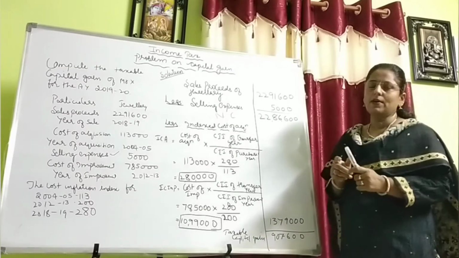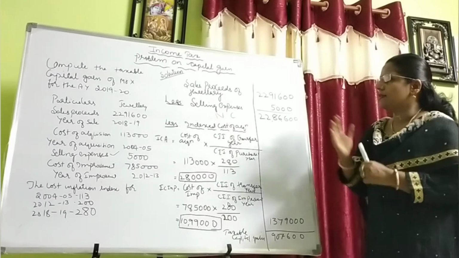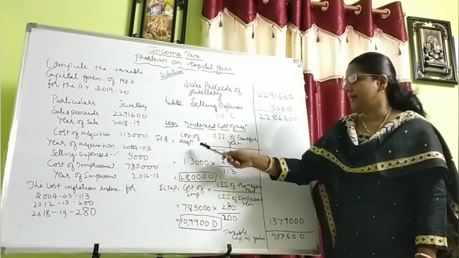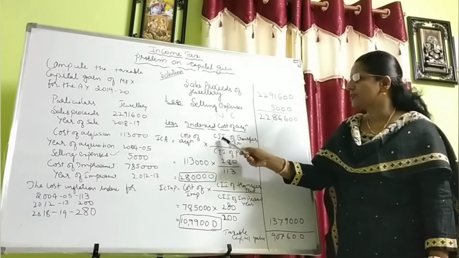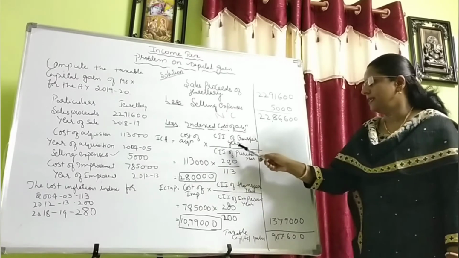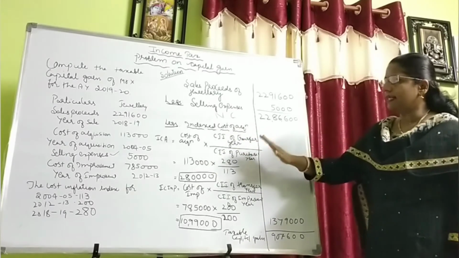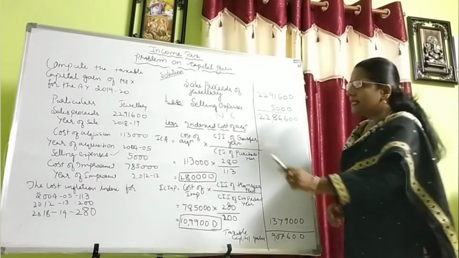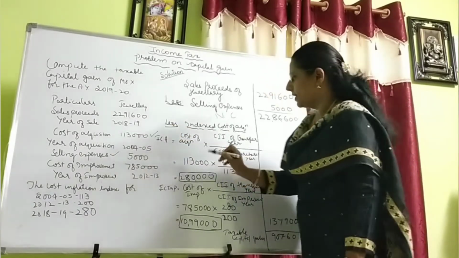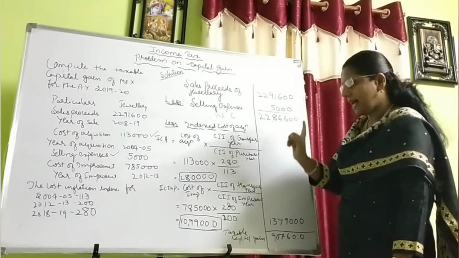From this, now we have to deduct the indexed cost of acquisition. Friends, you know the cost of acquisition. The formula for the indexed cost of acquisition is cost of acquisition into CII, the cost inflation index of the transfer year, divided by the cost inflation index of the purchase year. Then we have to calculate according to this. Here the cost of acquisition he has given is 1,13,000, into the cost inflation index of the transfer year.